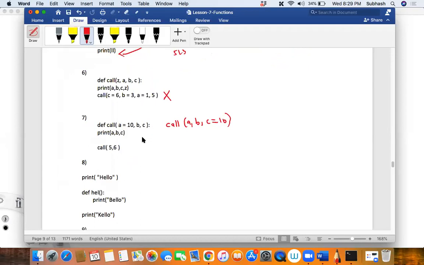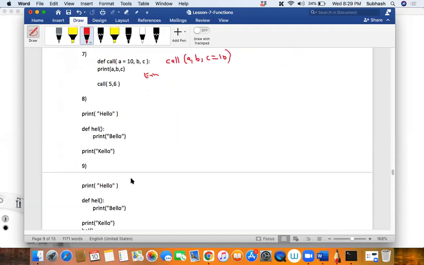So try this out. Even this will give you an error. Now tell me what is the output of this one? Eighth one. Exactly, it will be hello and kello because nobody is calling hell. This is a function definition, but there is no function call for it. So this will not get executed, and the output would be hello and kello.